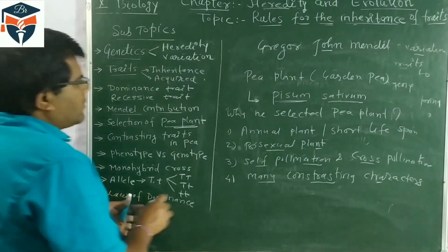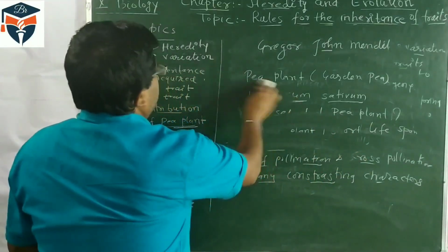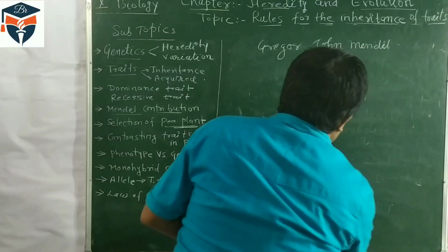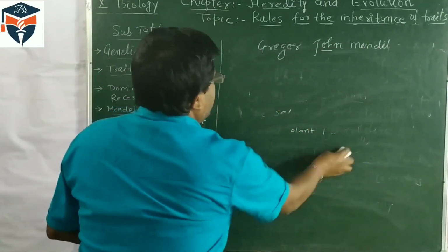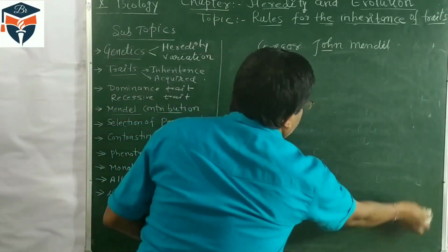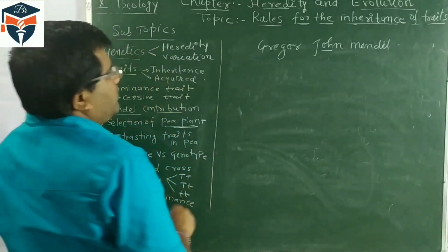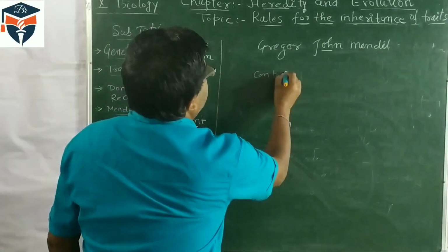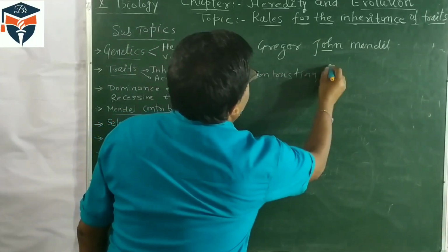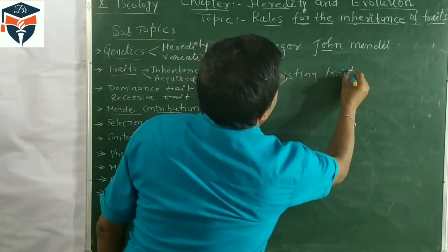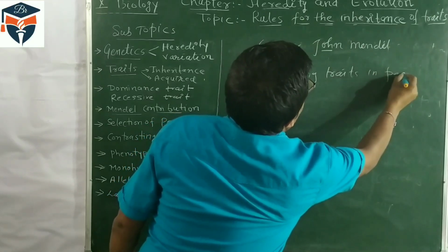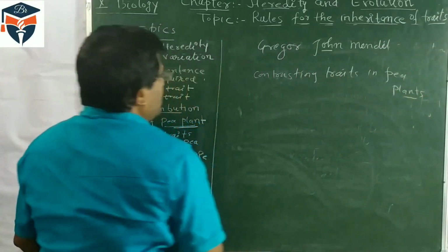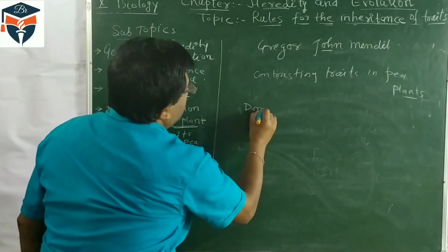Another is contrasting characteristics in pea plant. Mendel studied 7 pairs of contrasting characters in the pea plant, and he worked for many years. Okay, so now we have to study contrasting traits or characters in pea plant. One I am writing dominant.